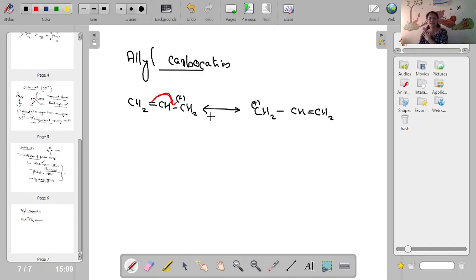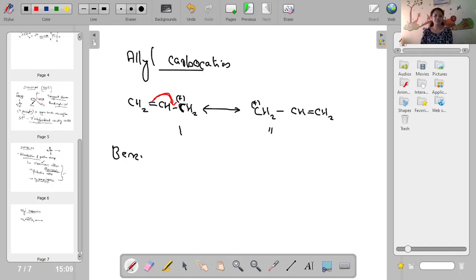Some of you may know how to draw resonating structures. That means a pi bond, this bond is shifted to this position, and that is resonance or mesomeric effect. So allyl carbocation is stable because it has two structures. As we said, delocalization: in the first structure the positive charge is on this carbon atom, in the second structure the positive charge is on this carbon atom. Okay, so that is allyl.